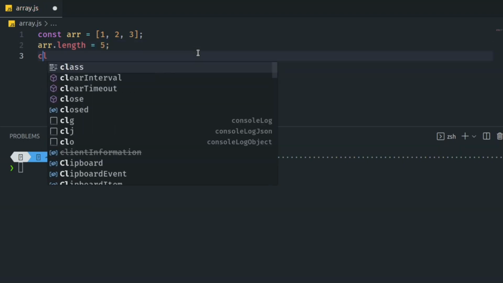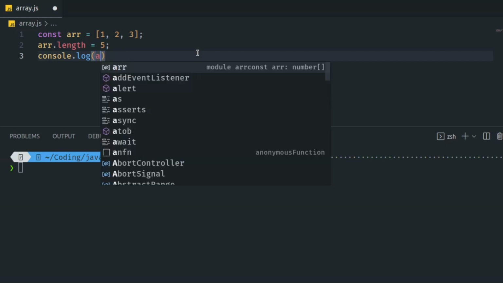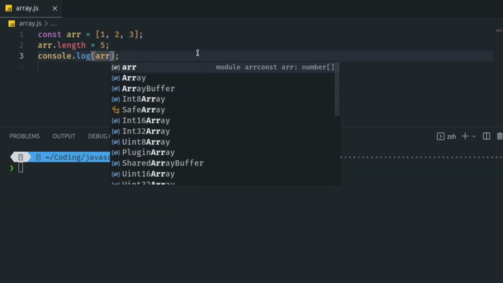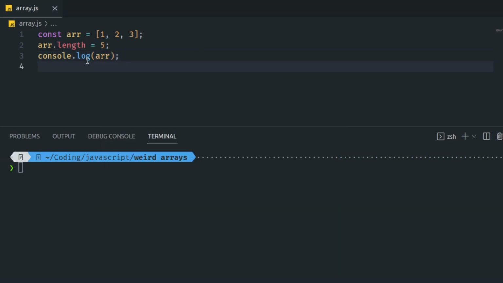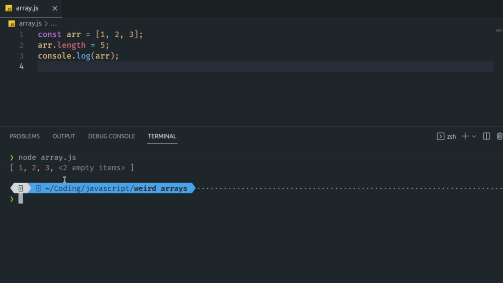Increasing the length creates new empty slots, like adding more chairs. So, when we do array.length is equal to 5, we're saying, hey, we want to add more chairs, make space. As a result, we get 1, 2, 3, empty, 2 empty spots waiting for something to sit in.